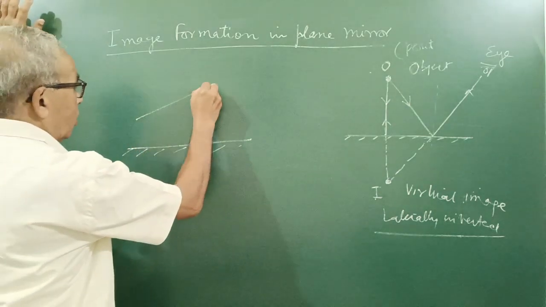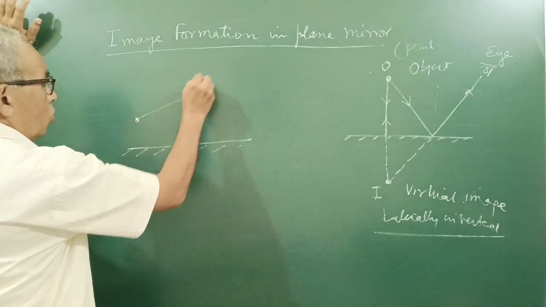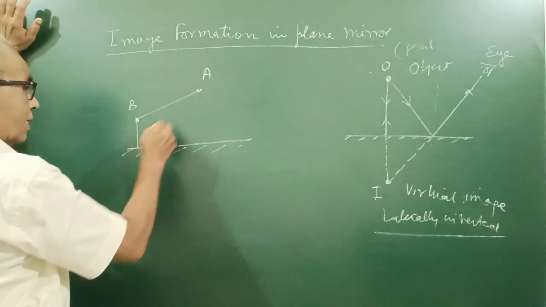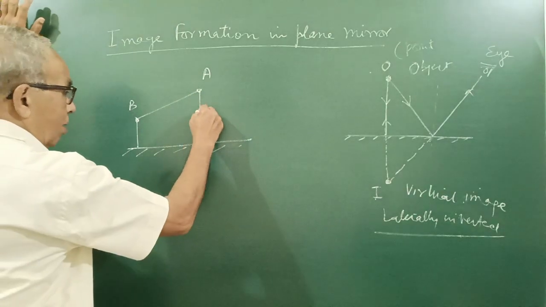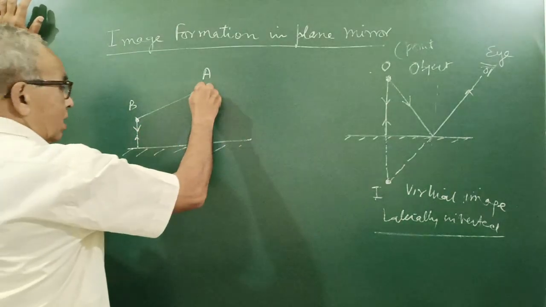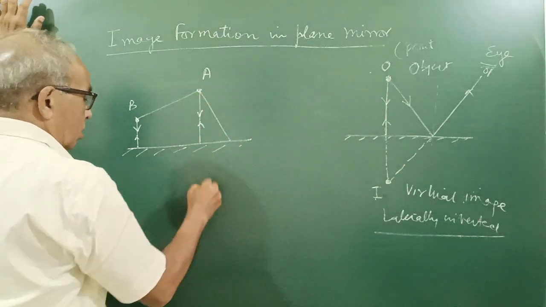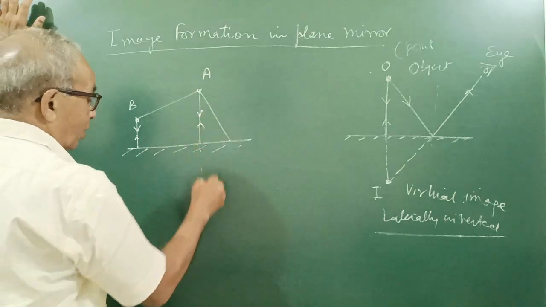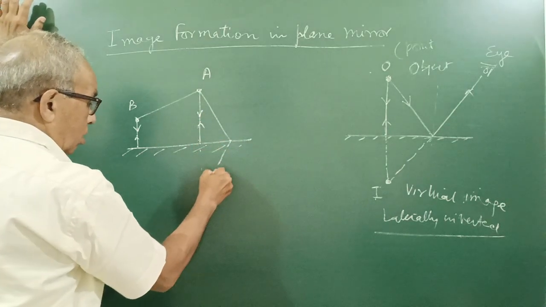Suppose it is a road here, AB. You want to know the image of this. Again the same thing. Take the normal ray from each point. It goes reflected back. Take an oblique ray. Actually, decide beforehand that it will meet here. We will keep the distance equal. Join this and extend it.